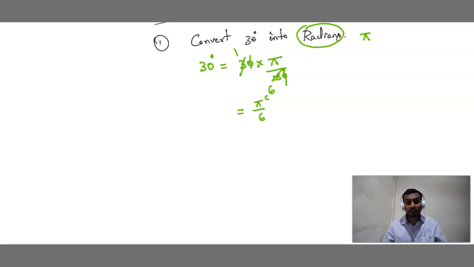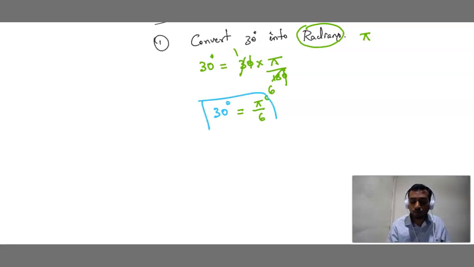Is this answer correct? Yes sir, it is correct. No, it is wrong. Why? You told me pi, I have written pi. Multiply by pi by 180, I have done. Cancellation, yes it is correct, but still why is it wrong? Please remember, this pi by 6 is nothing but the children. Who are their parents? The parents are this 30 degrees.